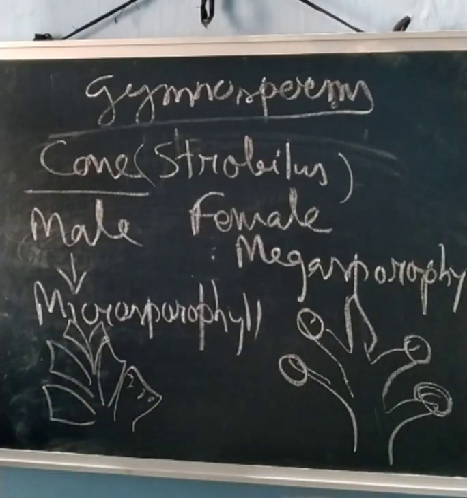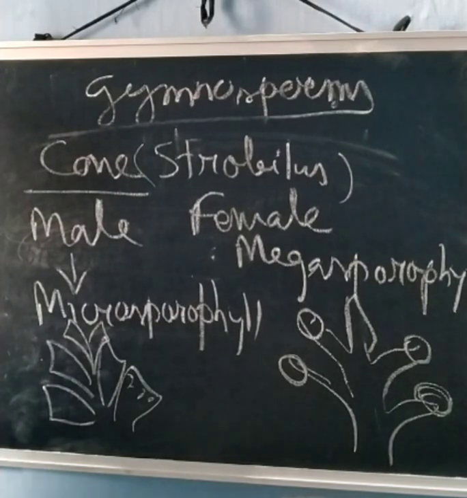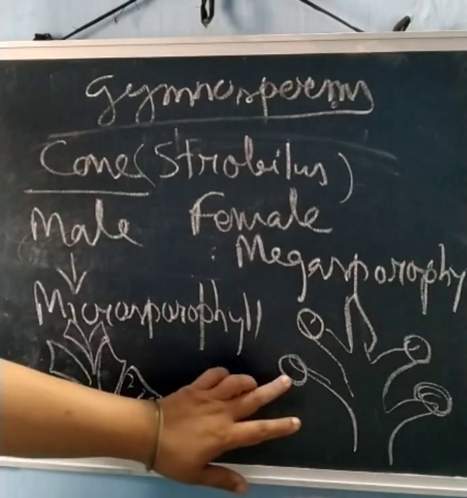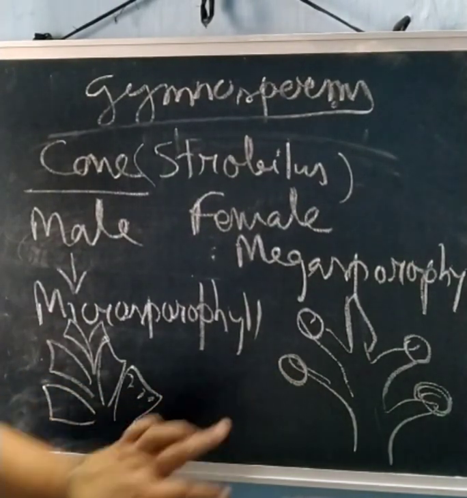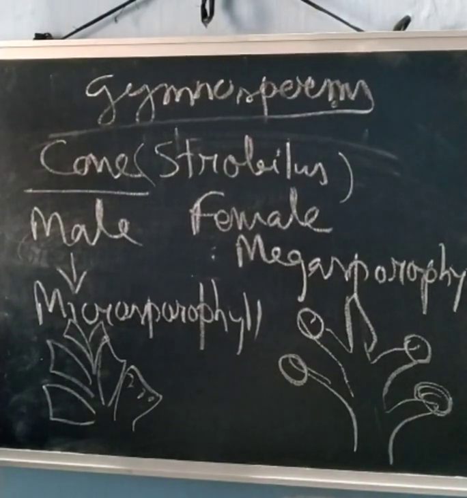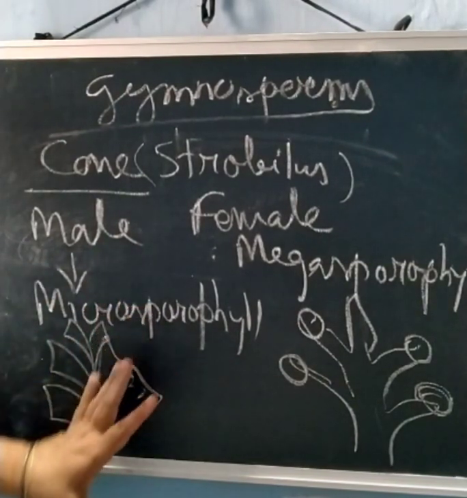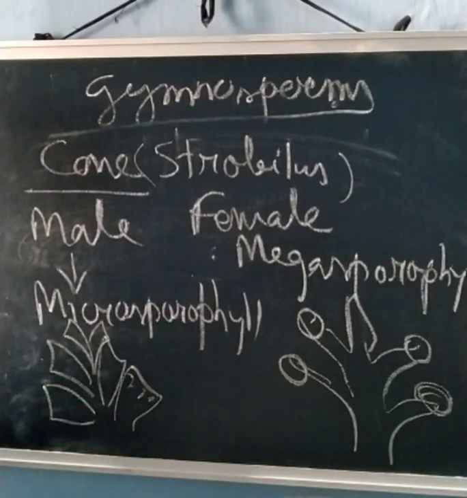Now fertilization happens, as air current is required for the transport of male gametes. So male gametes are carried to the archegonia. The archegonia is present inside the ovule and carries the egg, and this happens through air. Now here the seeds are formed, and then the zygote. So when the gametes are formed, that is the pollen grain, and here the egg in the archegonia, that is called the gametophytic structure. The plant body that we see outside is the sporophyte, but when it produces the pollen grain and the egg, the gametophytic structure is developed. So the gametophyte cannot be seen from outside.